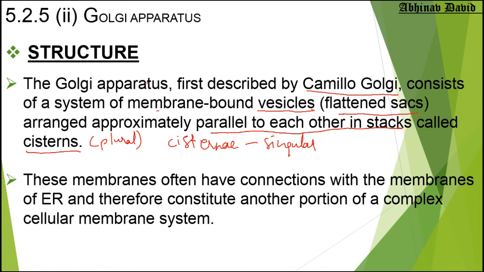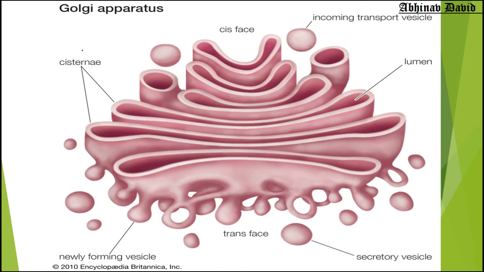If you see in this diagram, these bag like structures are vesicles, and these flat sheet like structures are almost parallel to each other and they are called cisternae. So these are parallel to each other. This is the structure of the Golgi apparatus.